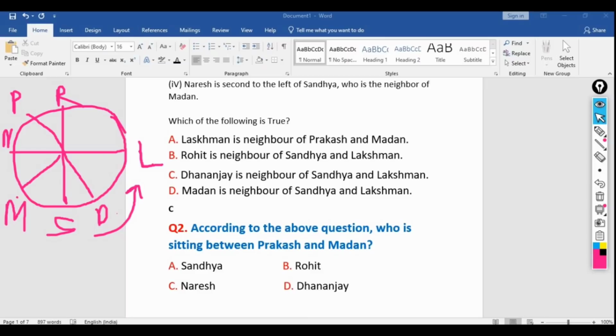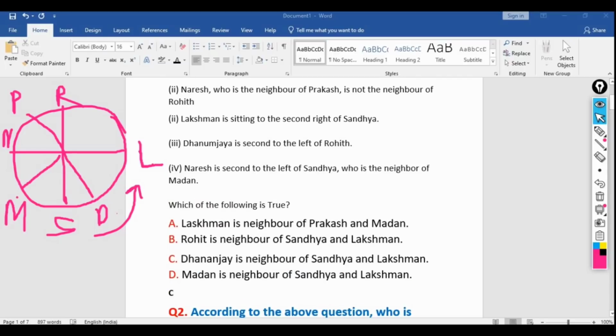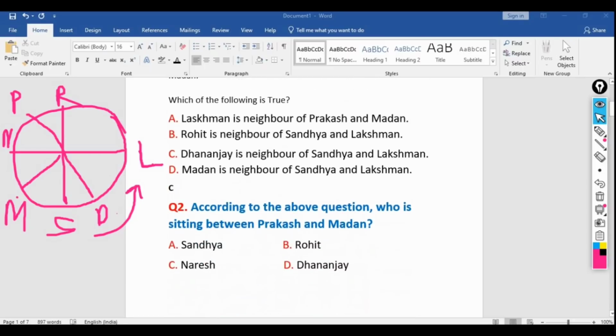Yeah, you may not be able to understand because there are many options. So while placing these people, I was not able to explain more specifically. But if you want to understand this problem, you can go back 20-30 seconds. You can again watch this part. So now let's move to the next question.